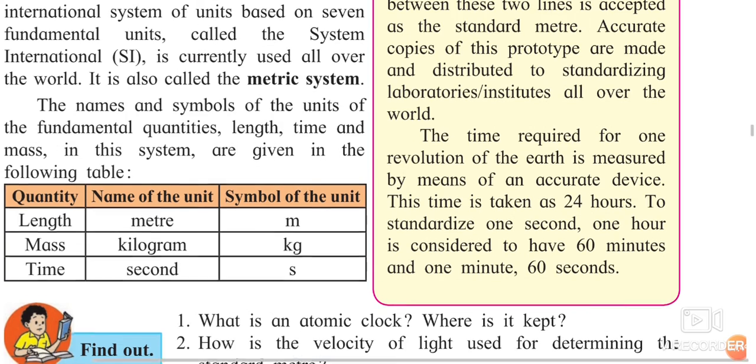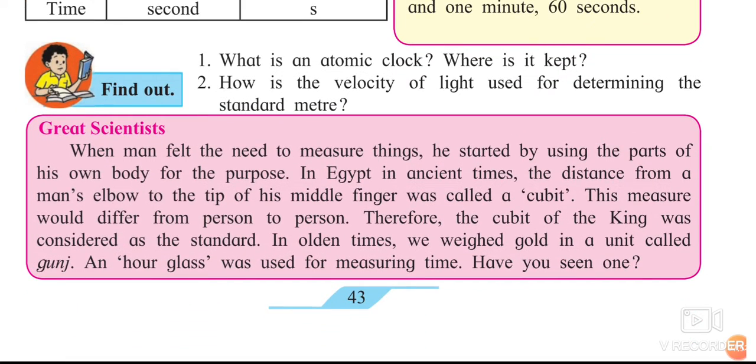Okay. So when man felt the need to measure things, he started by using parts of his own body for the purpose. Earlier there were no units, there was no kg, there were no grams, there were no liters, there were no milliliters, nothing like that. So what the earlier people used to do, they used to take their hand and measure a thing. Okay, for this purpose they were using their body parts.